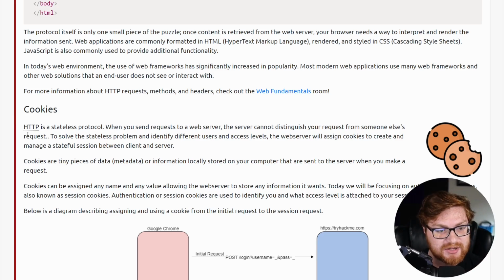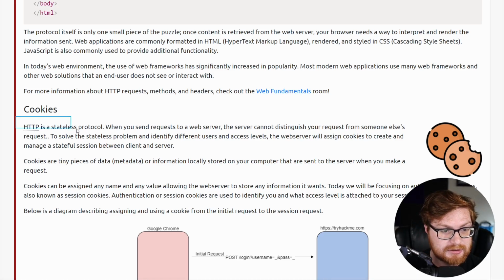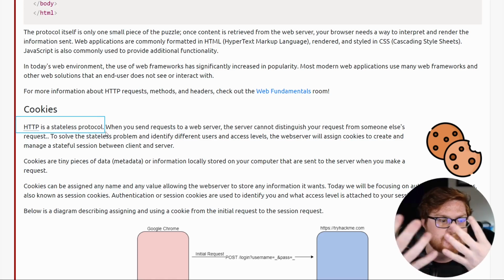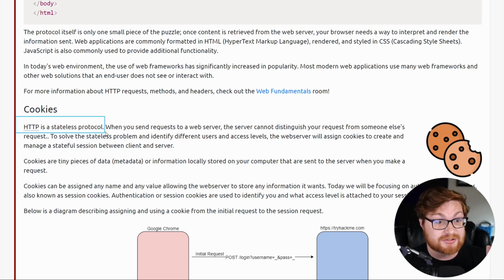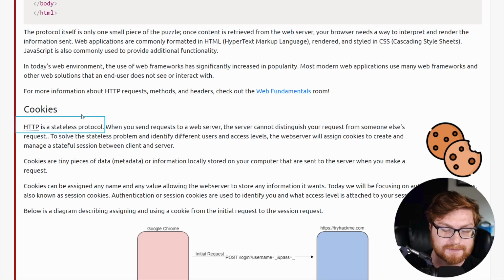This is all because HTTP right here, HTTP is a stateless protocol. And what that means is that it doesn't keep track of the previous communication that was done. You're calling up on the phone to your buddy. Turns out your buddy has amnesia. He doesn't remember anything that you just said past what you just said. So you have to kind of have a secret message or something included in every single thing that you say so it knows, I'm talking to Buddy Bill or whatever. That's the use of cookies here.